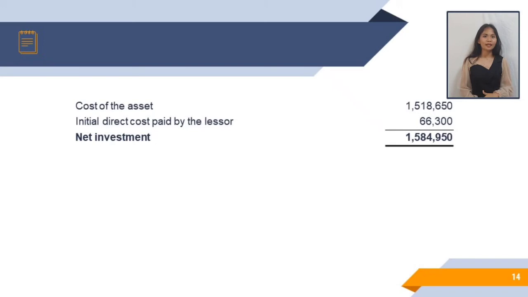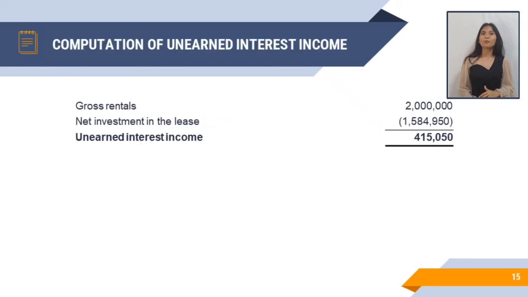At dahil nakuha na natin yung net investment in the lease, kailangan din natin kunin yung bagong unearned interest income niya. Paano? By deducting the gross rental, which is 2 million, from the net investment in the lease, which is 1,584,950. And the answer is 415,050 pesos.